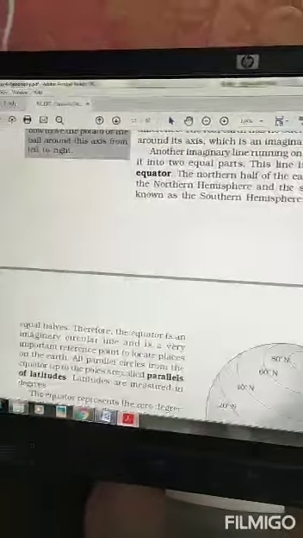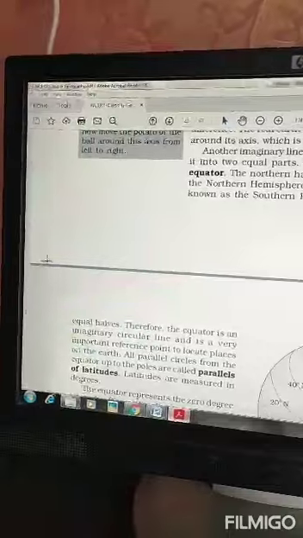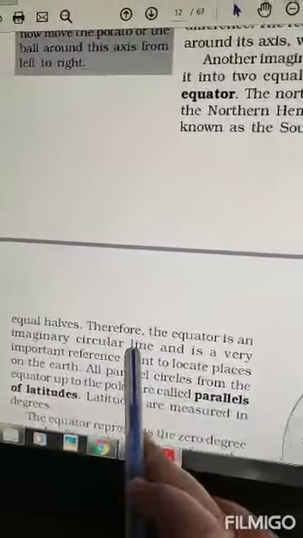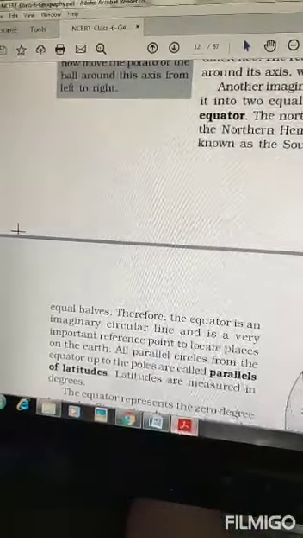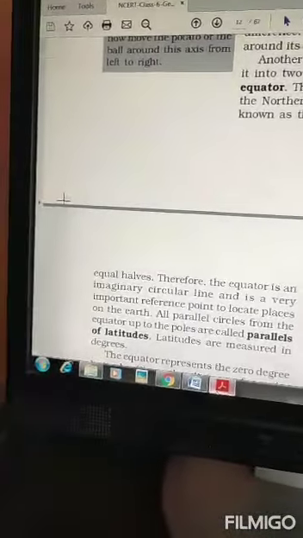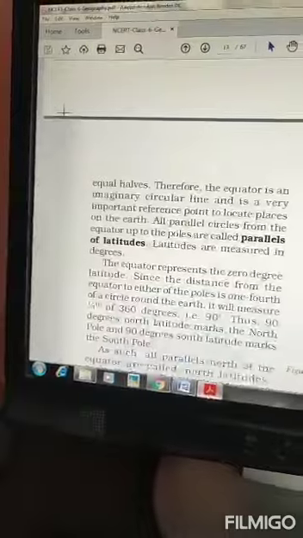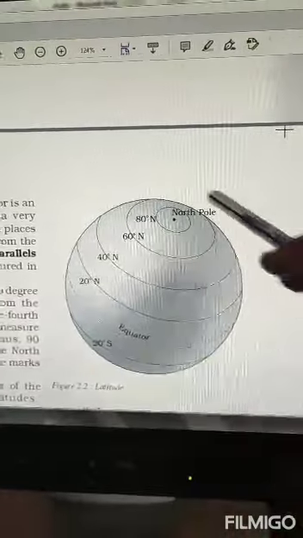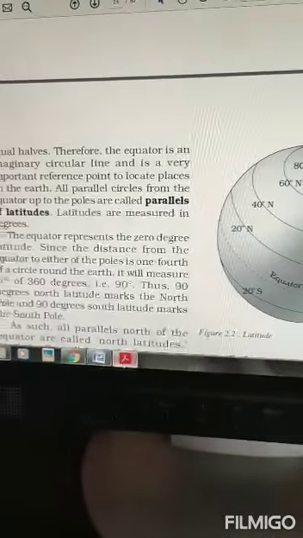So two equal halves are there. And this equator is an imaginary circular line. Circular because it runs all around the globe. Like in this example, this is the equator, it runs all around the globe.